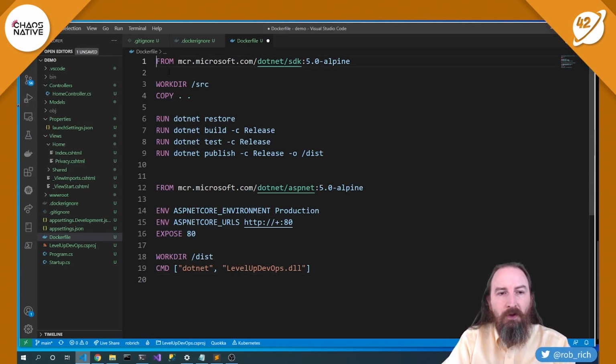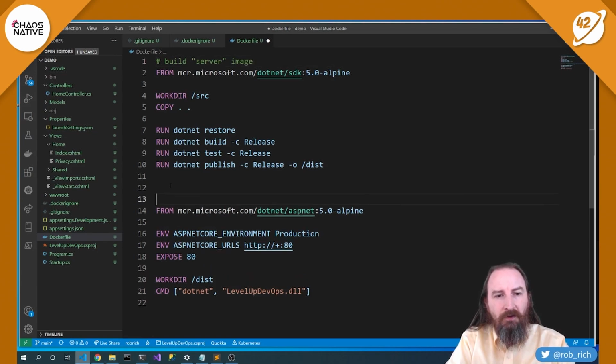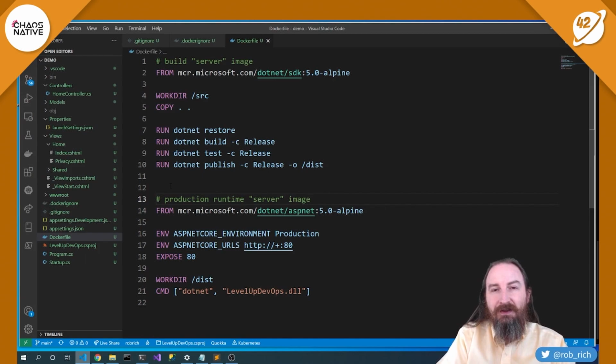We'll call this one our build server image, and this one will be our production runtime server image. And I put server in air quotes because, well, it's not actually a server, it's an image. But we can think of it kind of like a server. This top part will do all the building, and then once we're done building, this bottom part will only include those pieces that are specific to our application.